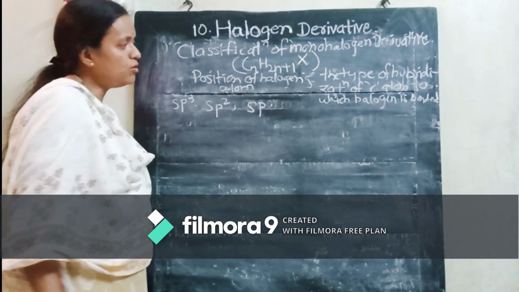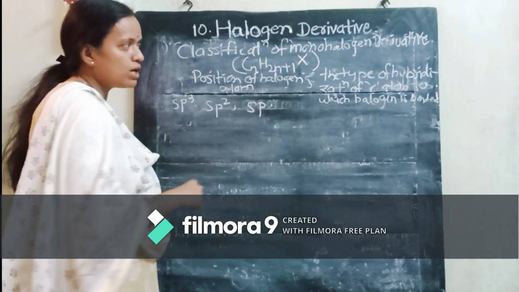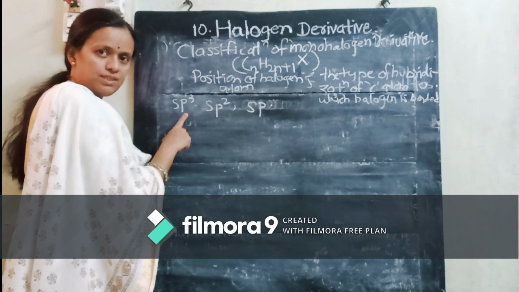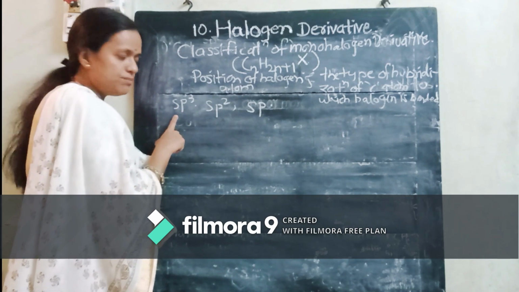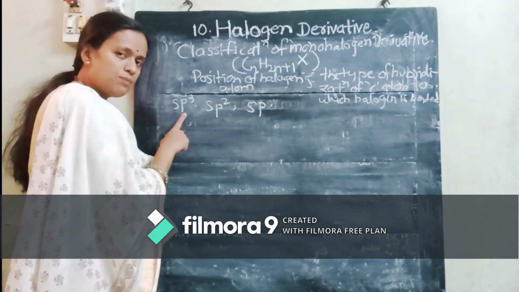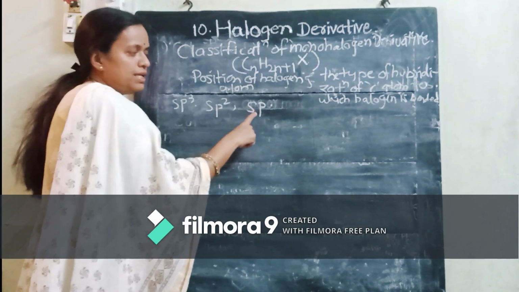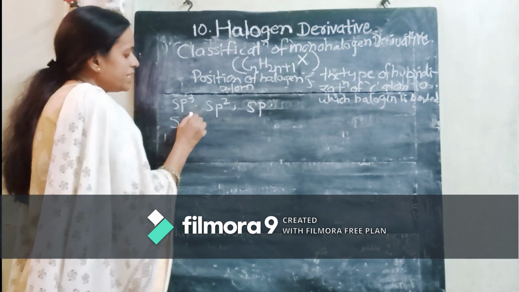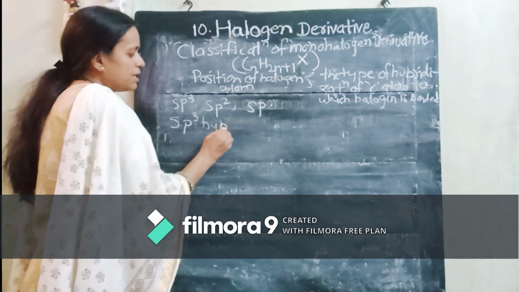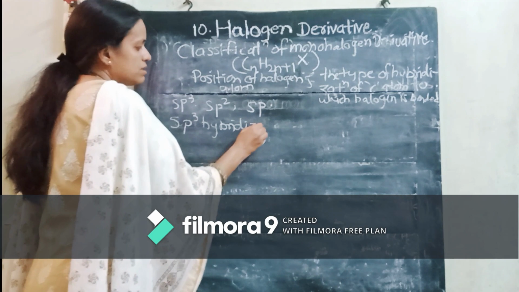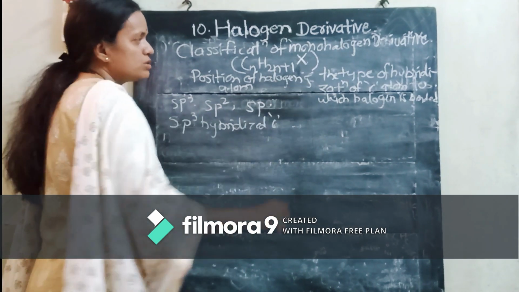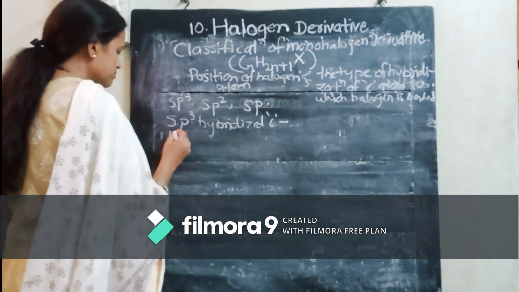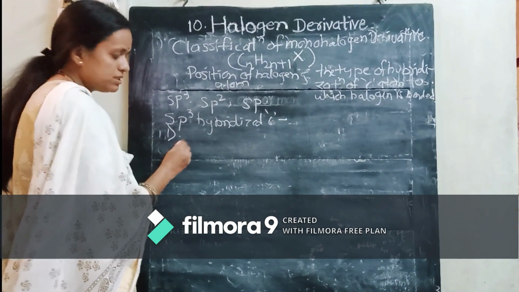So now we want to classify the monohalogen derivatives on the type of carbon atom, that is the type of hybridization of a carbon atom: sp3 hybridized carbon, sp2 hybridized carbon and sp hybridized carbon. First we will see, depending upon the sp3 hybridized carbon, how these monohalogen derivatives are classified. In that, the first class, that is haloalkanes.